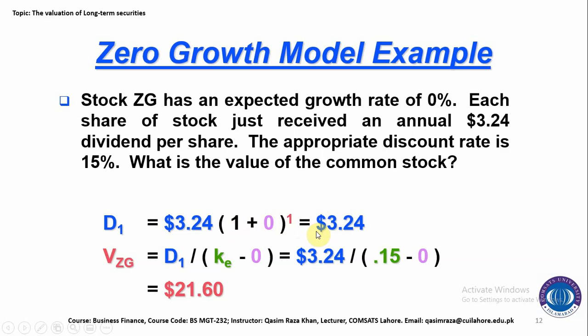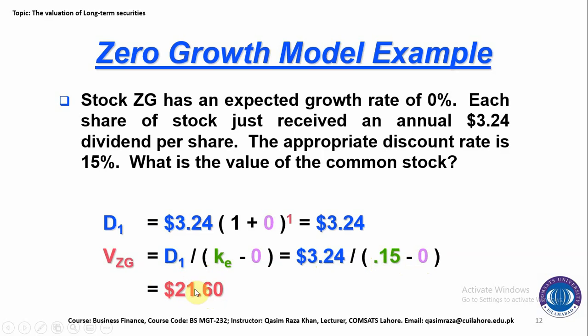So V_ZG is equal to D1 divided by (Ke minus 0), because g is 0. So 3.24 divided by 0.15 minus 0, and the value of this common stock is $21.60.